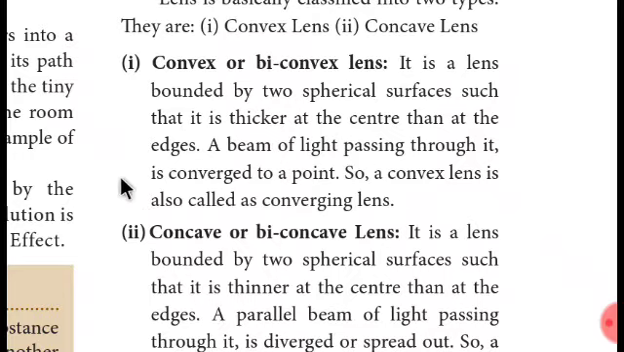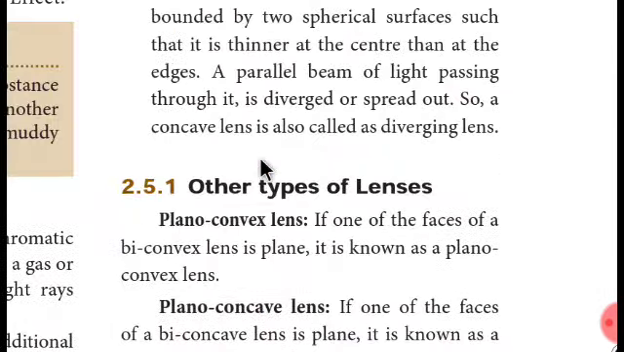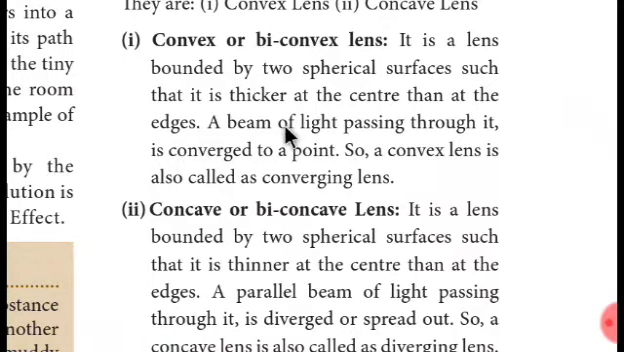Okay, then it is a lens bounded by two spherical surfaces such that it is thicker at the center than at the edges. See, it is thicker at the center, right? The lens is going to be thicker at the center and thinner at the edges, and that's what they are saying here. Then a beam of light passing through it is converged to a point.